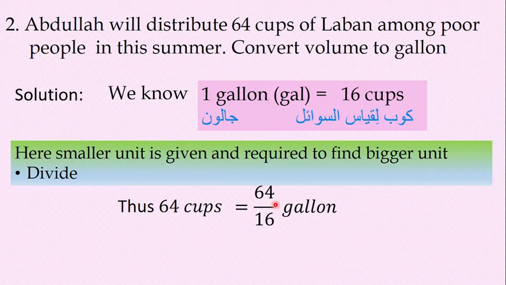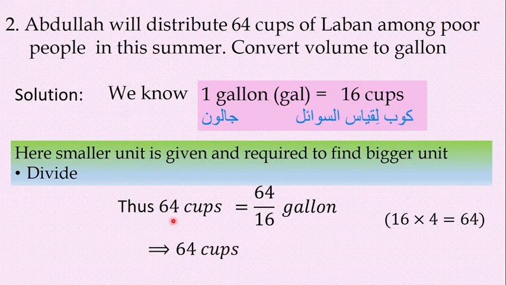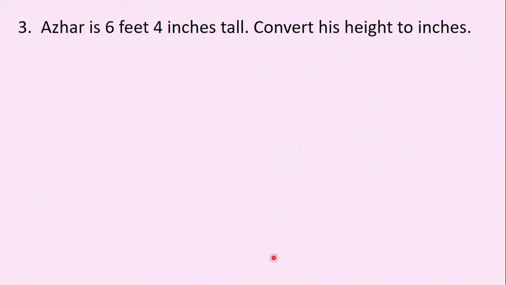Now you have to check 16 into what gives 64. 16 into 4 is equal to 64. So 16 ones and 16 fours are 64. So 64 cups equals 4 gallons. Hope you are understanding and following here. Let me see one more example.